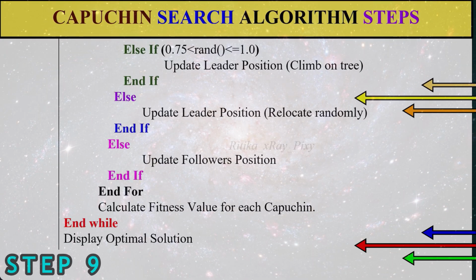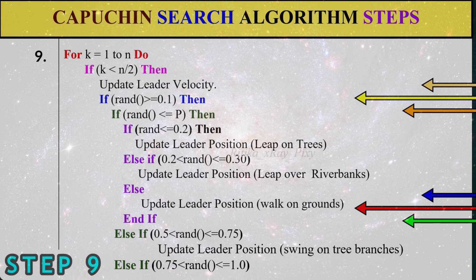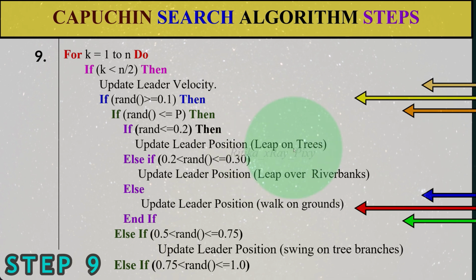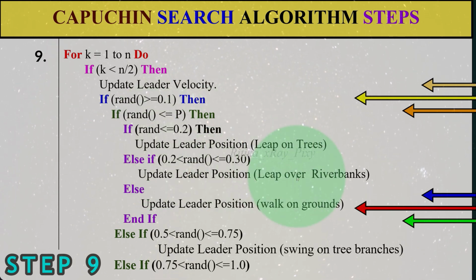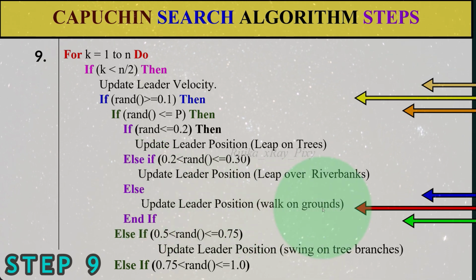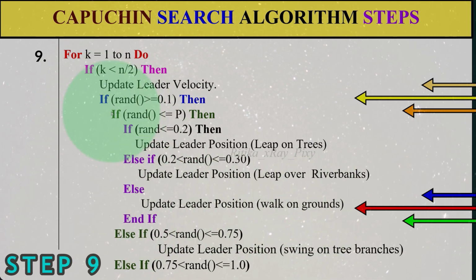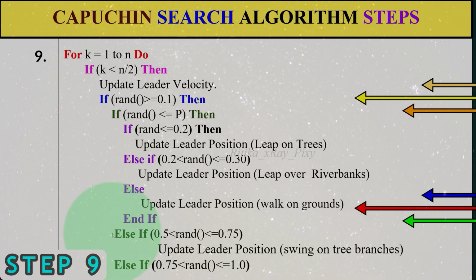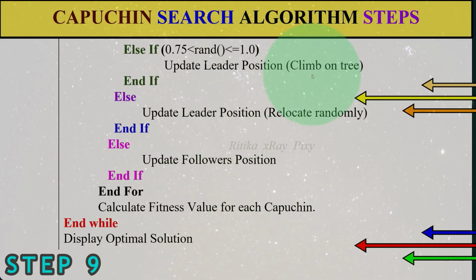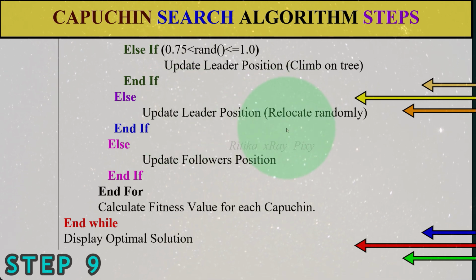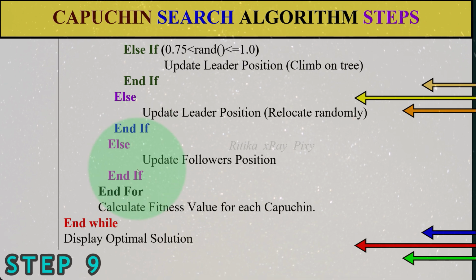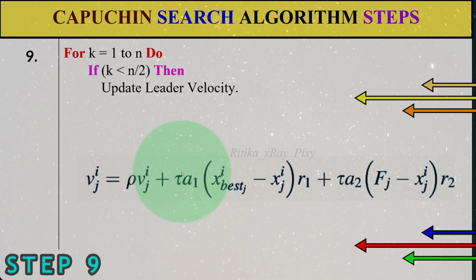First, if this condition is true, then update leap on tree, else update leap over river banks, else update walk on ground. If none, else swing on the tree branches, else climb on the tree, else relocate randomly. And if none, else we have the second case: update the follower position.